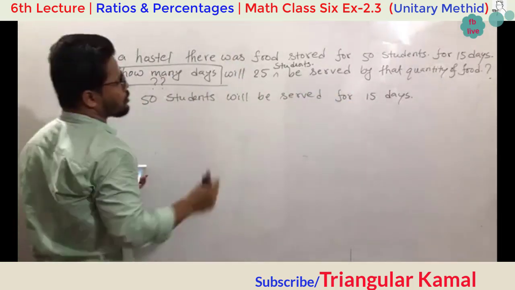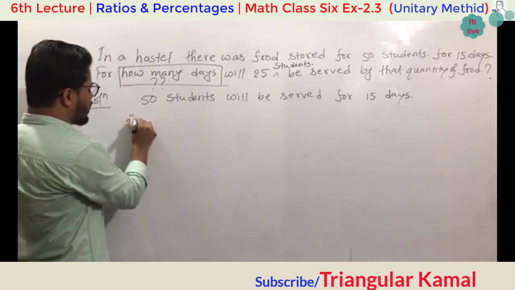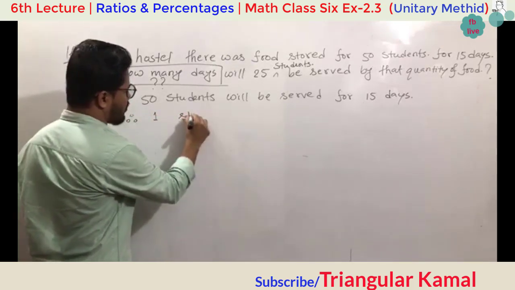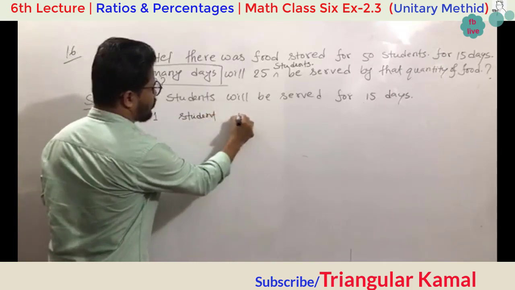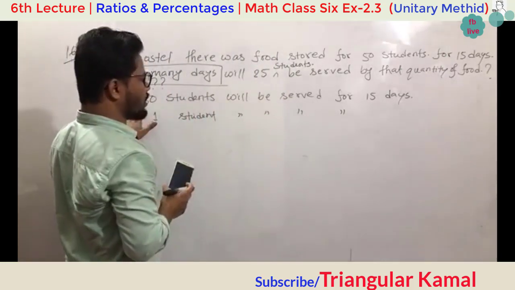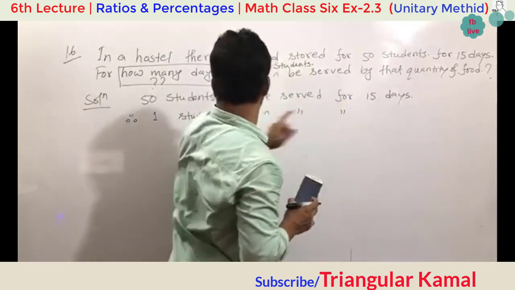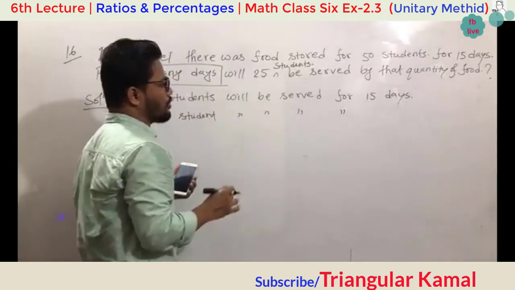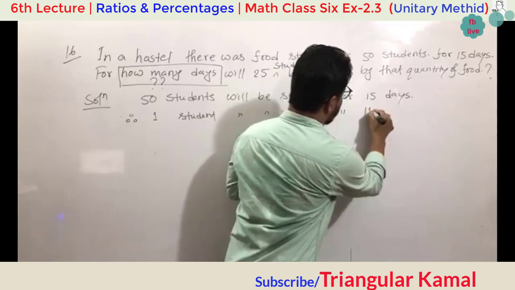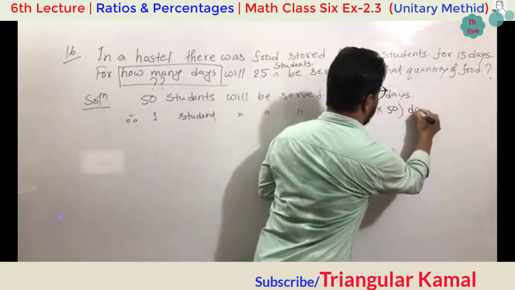The 50 students will be served for 15 days. So one student, if the 50 students can serve 15 days, if he or she wants to complete this food, will require 15 multiplied by 50 days.